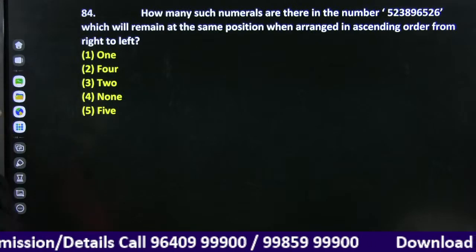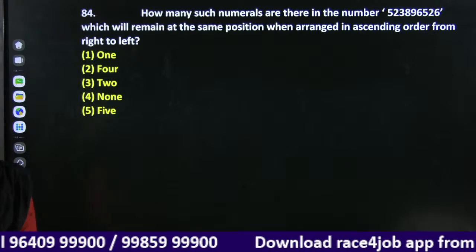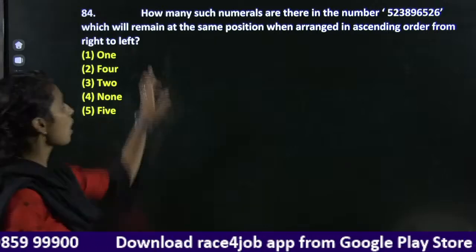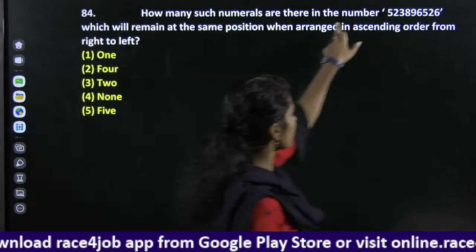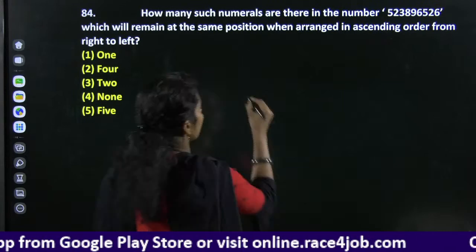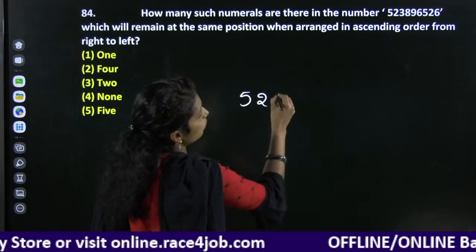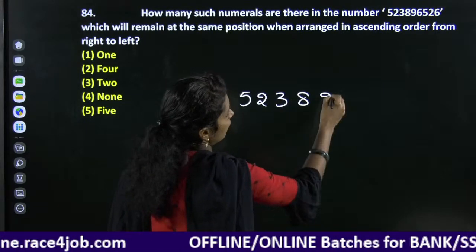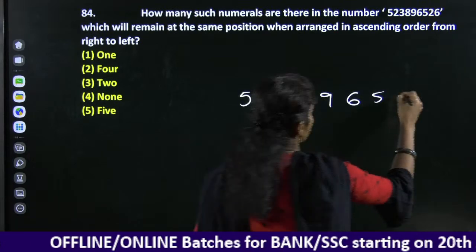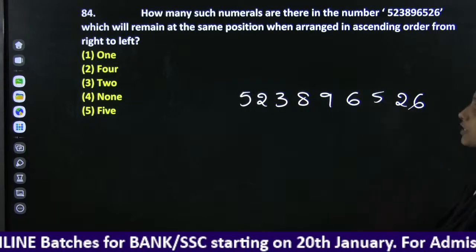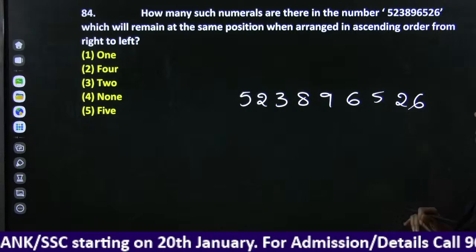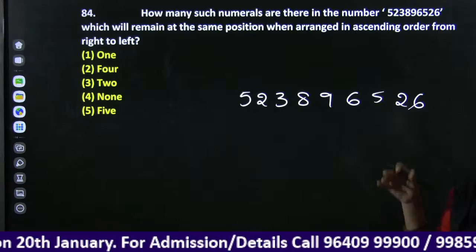Here we have the next question from the alphanumeric series. How many such numerals are there in the number 5, 2, 3, 8, 9, 6, 5, 2, 6, which remain at the same position when arranged in ascending order from right to left?